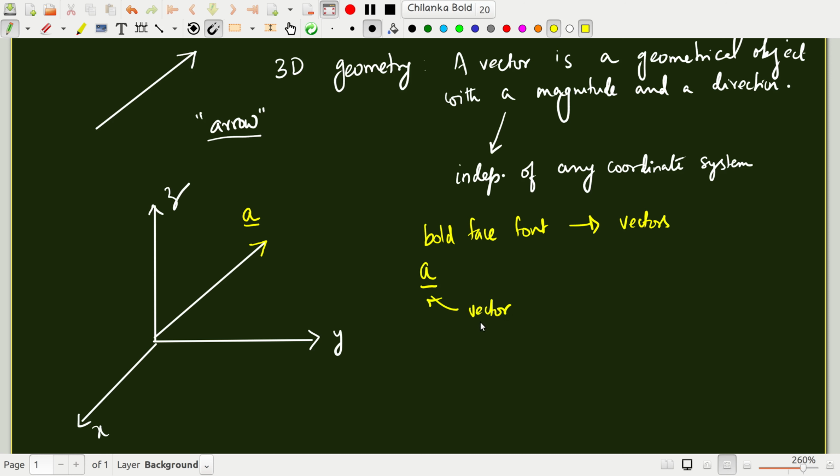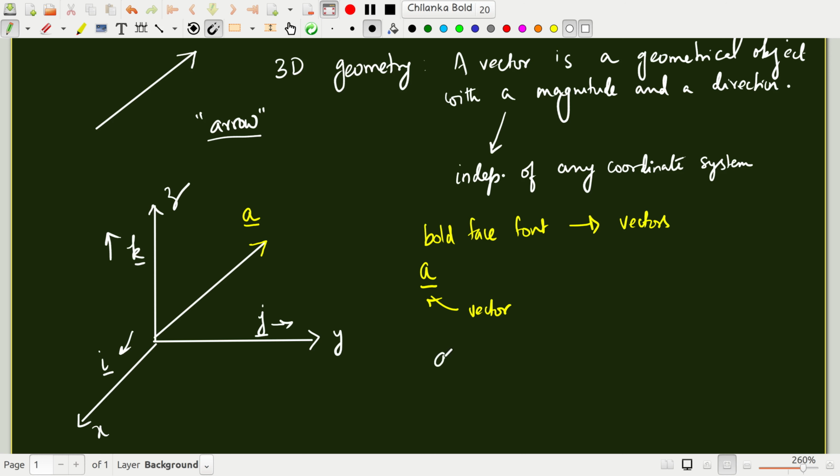Now what you will do using elementary geometry is to call the unit vector in this direction I, in this direction J, and in this direction K. These are the three unit vectors in the three Cartesian coordinate directions.